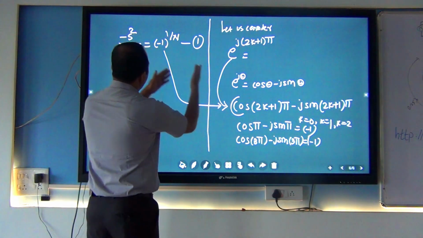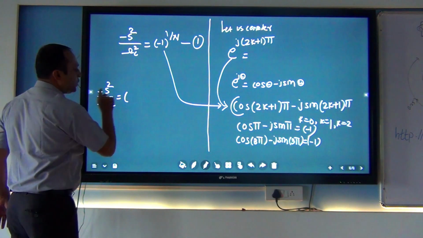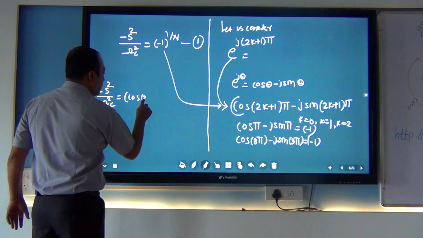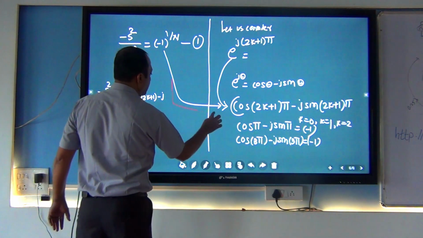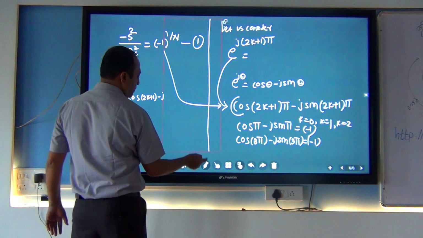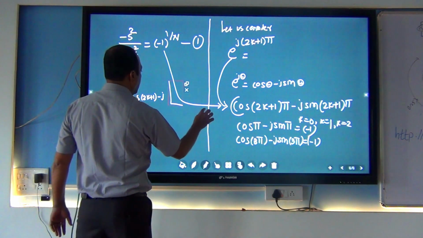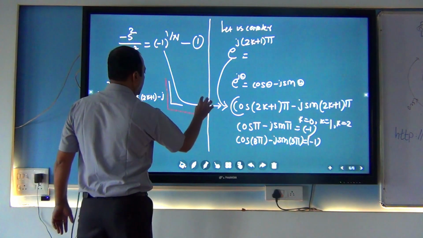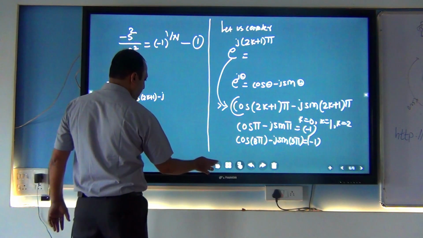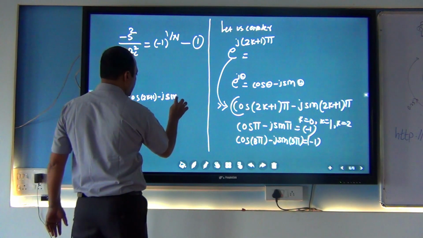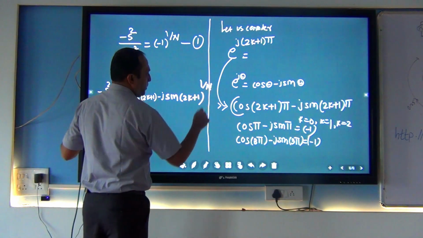So I am substituting this whole equation into this, and then we have minus s square, cutoff frequency is equal to, I am writing this whole equation, cos of 2k plus 1 minus j sin of 2k plus 1 raised to 1 by n.